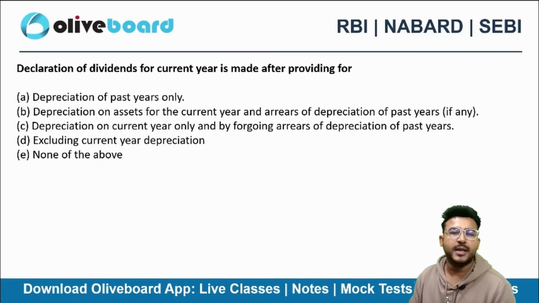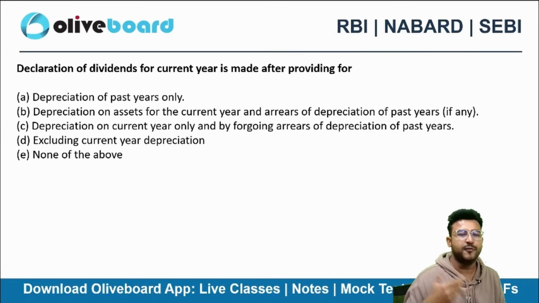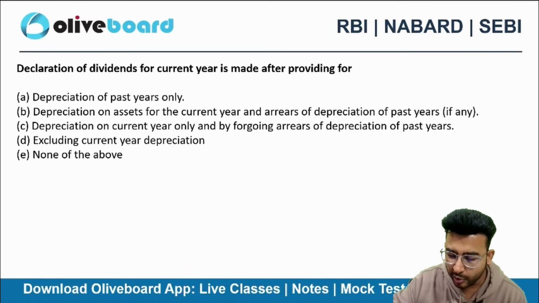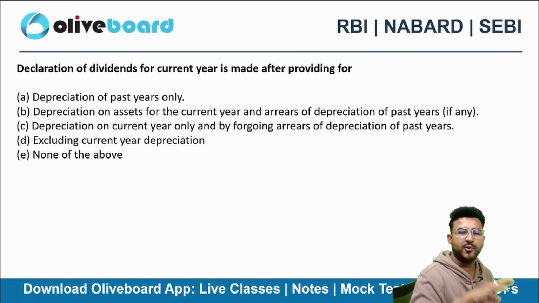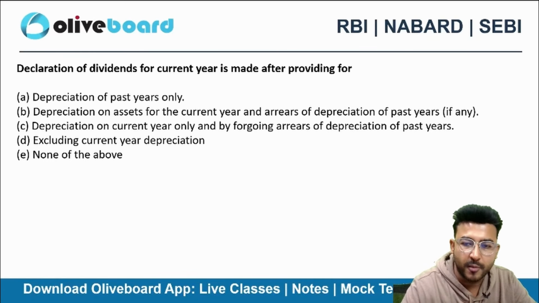Next one, declaration of dividend for the current year is made after providing for what? Now you can say this question is 10% commerce and accounts and 90% company law.